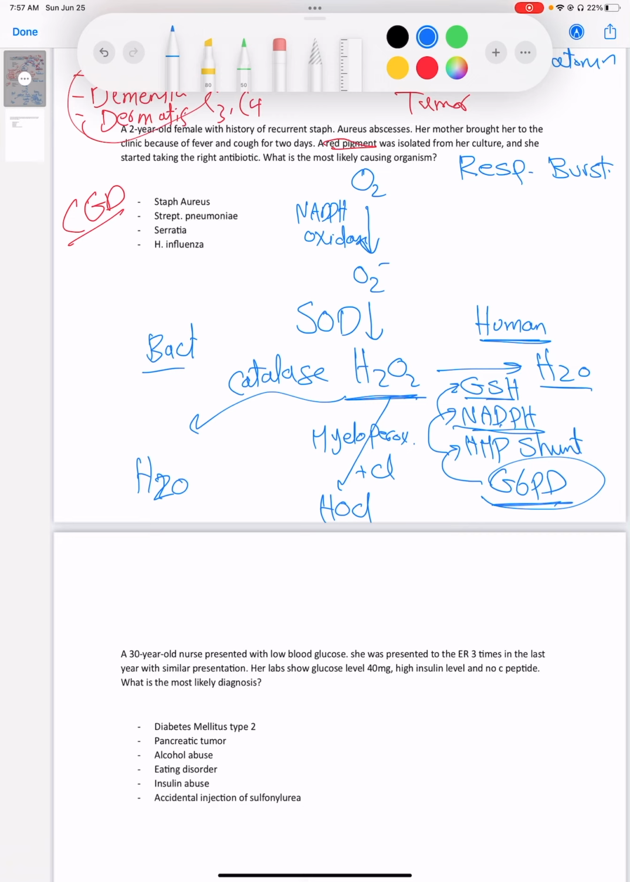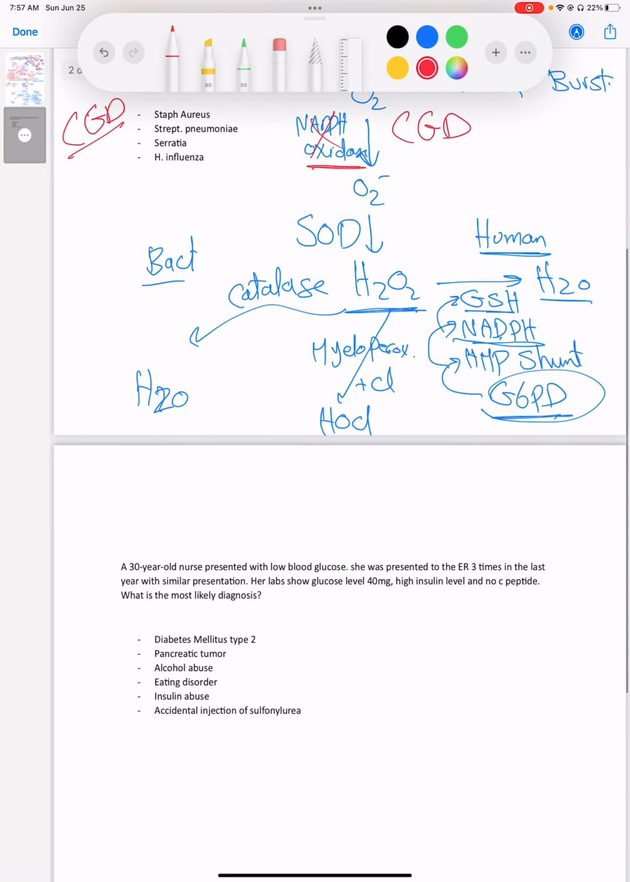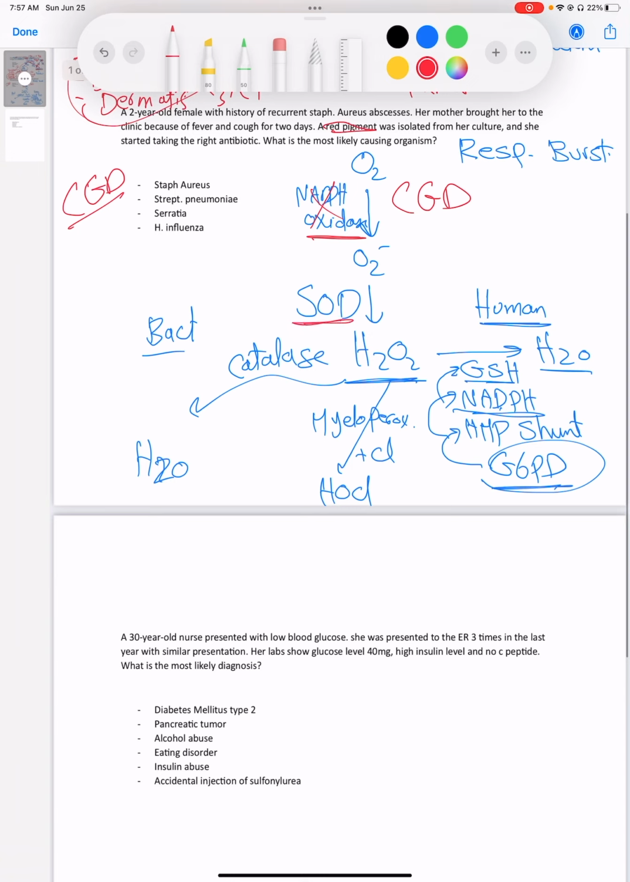So let's see some abnormalities. All right. First of all, if you have NADPH oxidase deficiency, you're going to get chronic granulomatous disease. And basically in chronic granulomatous disease, you get infections with catalase-positive bacteria, which we'll discuss a little bit later, okay? Superoxide dismutase is another enzyme, and it's deficient in amyotrophic lateral sclerosis, okay? After that, we have myeloperoxidase.